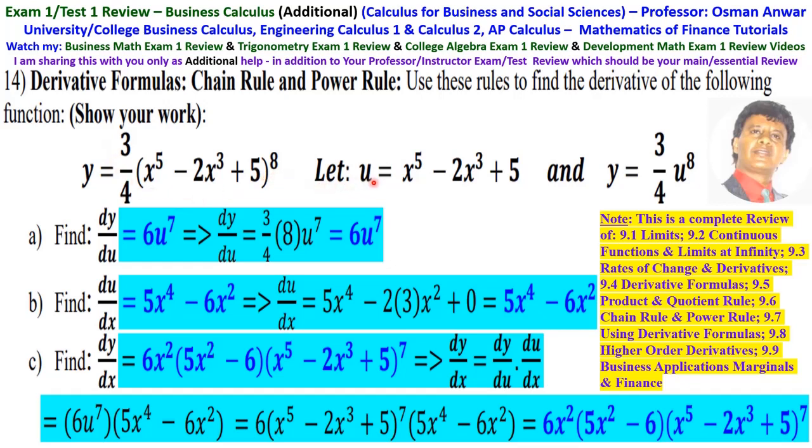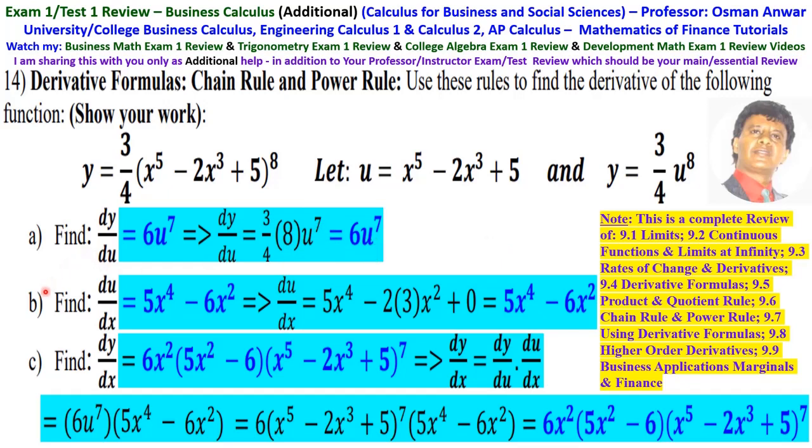So let u equals x to the 5 minus 2x to the third plus 5. Then y becomes 3 over 4 times u to the 8. Then it takes step by step. First just find dy by du. dy by du is 3 over 4 times 8 u to the 7, which is 6 u to the 7.